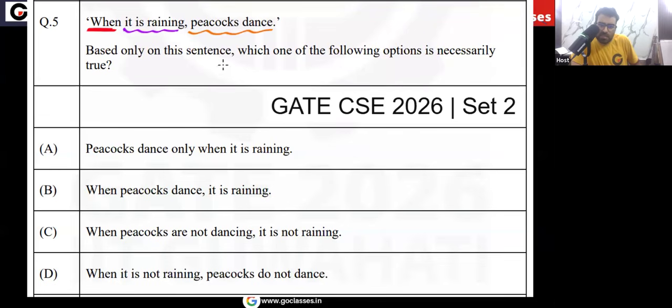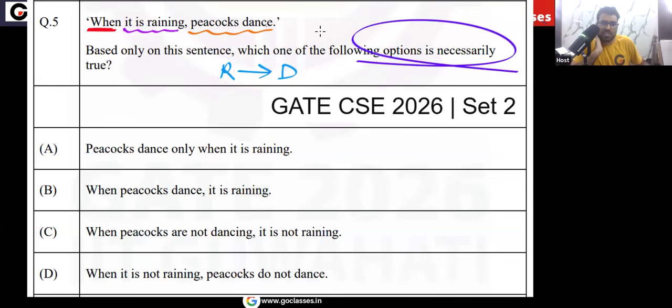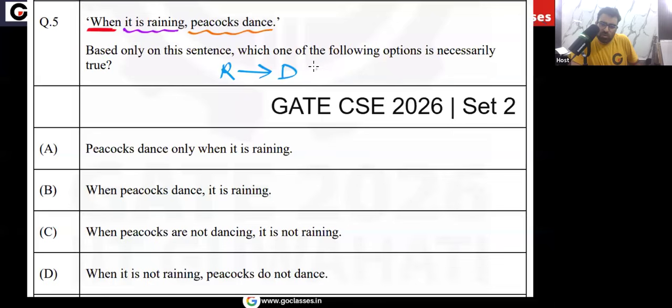Okay, it's like rain implies dance. Okay, peacock dance. Is this clear? So now, based on this sentence, this is given to you as true. Means whenever there will be rain, then peacocks will dance. Now, based on this, which option is necessarily true? You already know this is equivalent to D bar implies R bar. Means if peacocks are not dancing, then there is no rain.